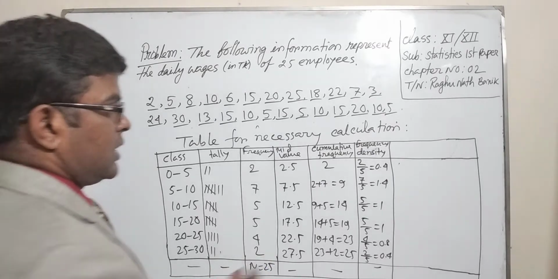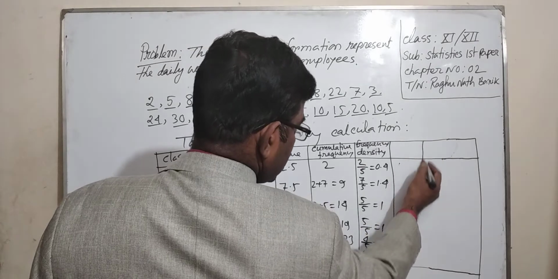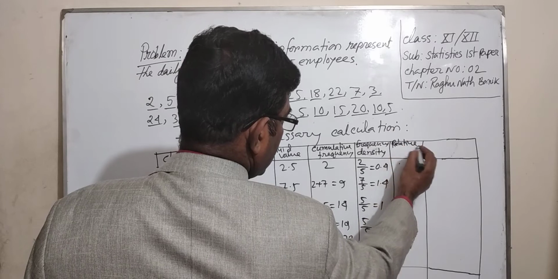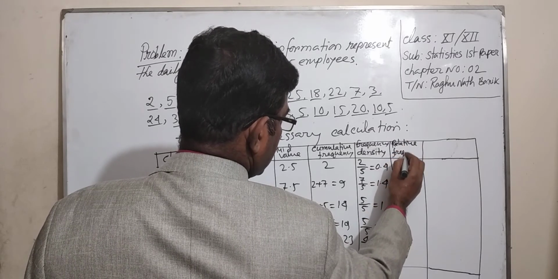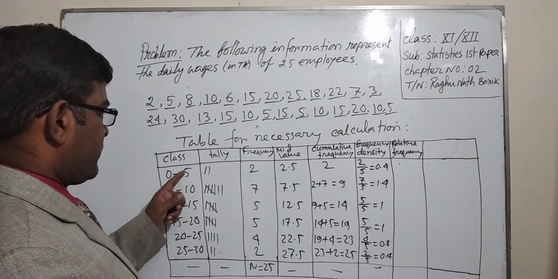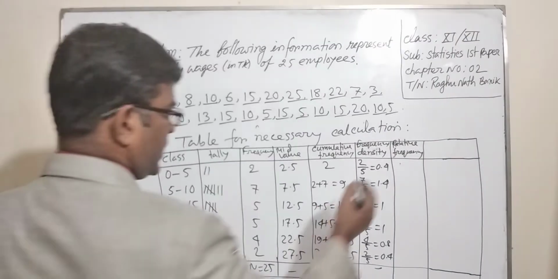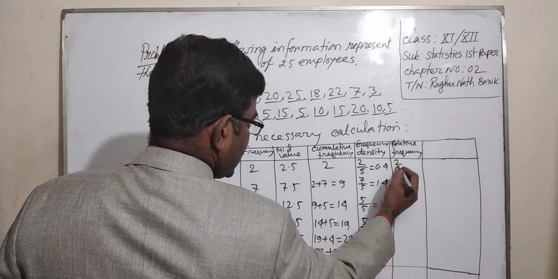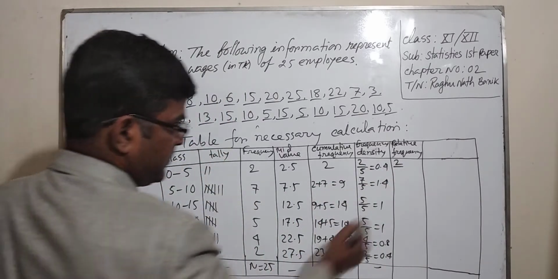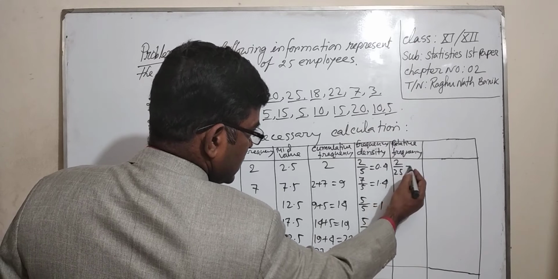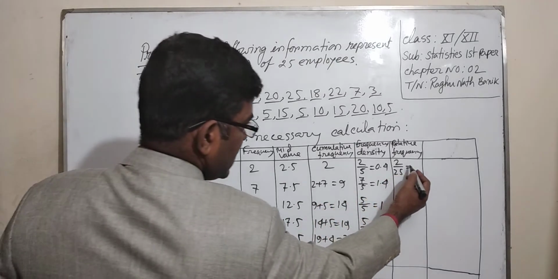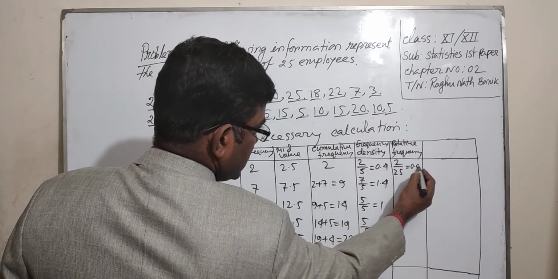For the first class 0 to 5, the relative frequency is 2 divided by the total frequency 25, which is 0.08.